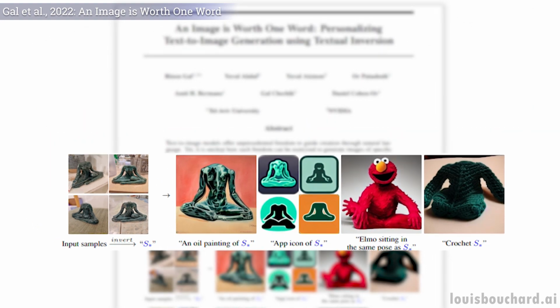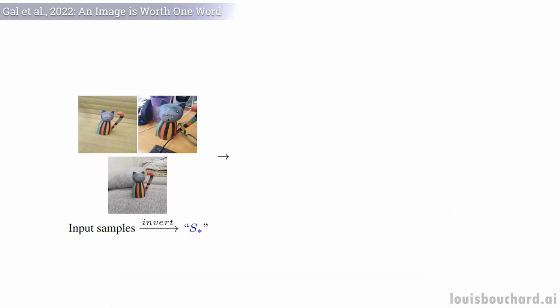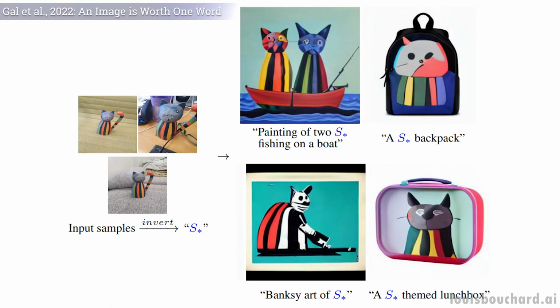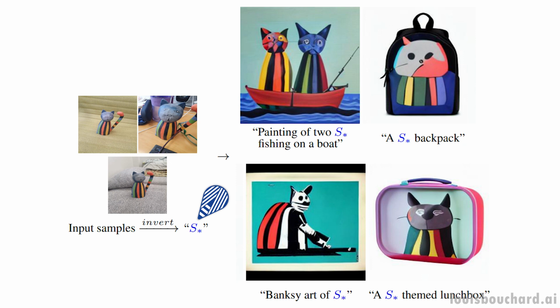So how can we take a handful of pictures of an object and generate a new image following a text condition input to add the style or transformation details? To answer this complex question, let's have a look at what Rinon Gal and his team came up with. The input images are encoded into what they call a pseudo-word that you can then use within your text generation. Thus, the paper name, an image is worth 1 word. But how do they get this pseudo-word and what is it?